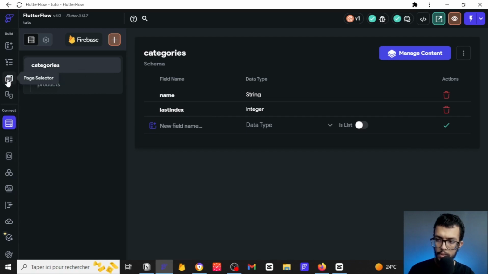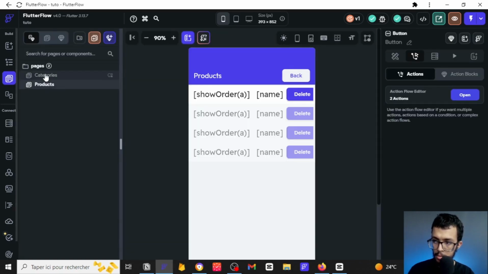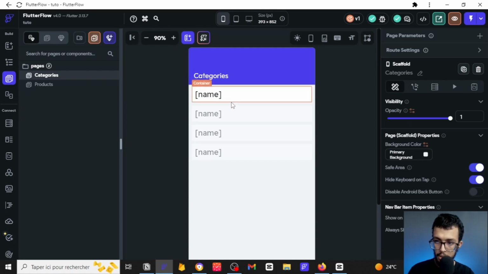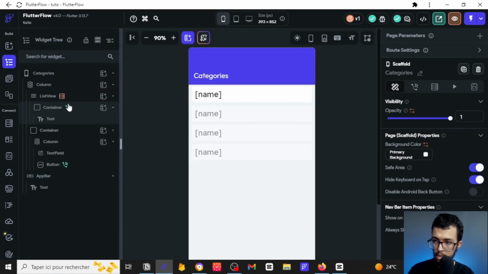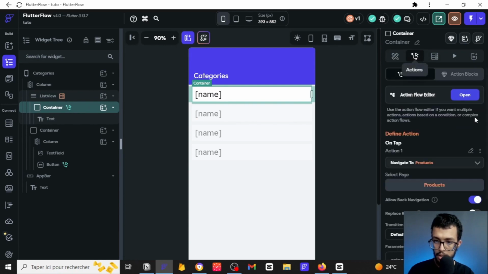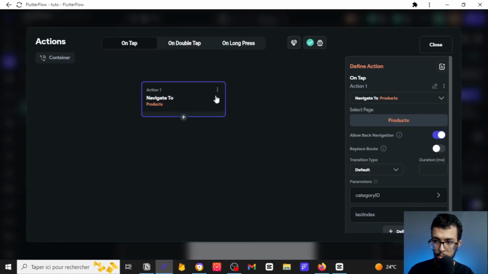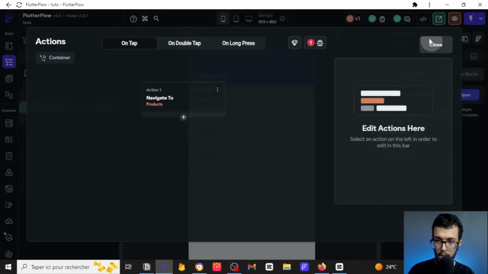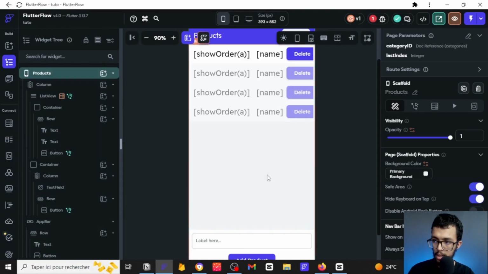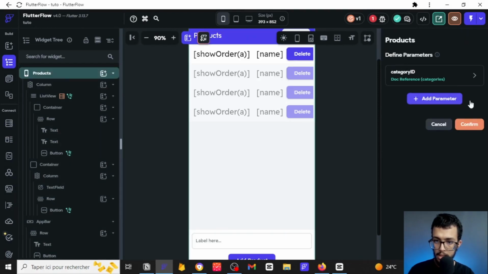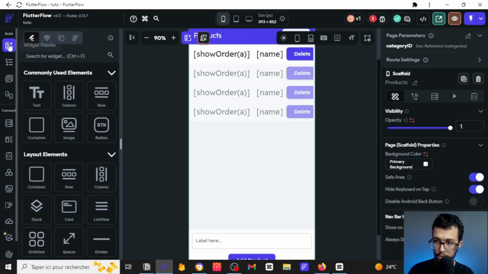What we are going to be doing is this: once you have clicked on that category, you will navigate to this page, right? You can see this navigation action here inside the categories page. I can open it. Once I have navigated to that specific page, first off, I don't need to pass any parameter, and I need to also delete it from here. I can open this, go to products, and delete this parameter since we're not going to be using it anymore.